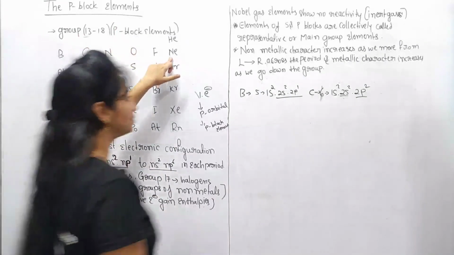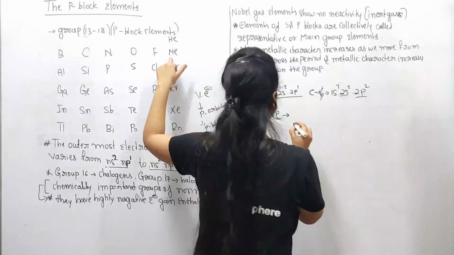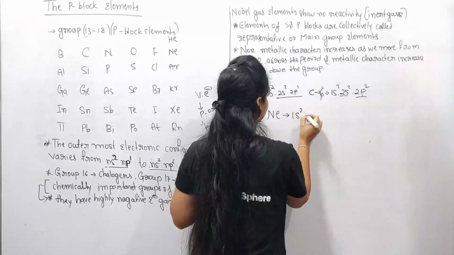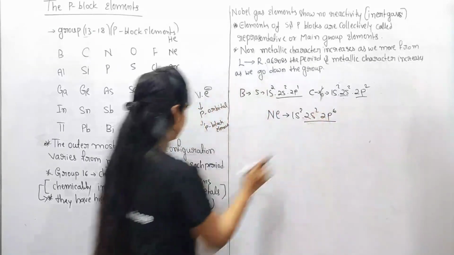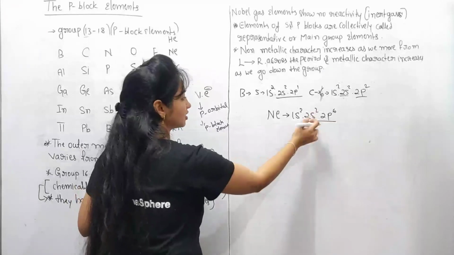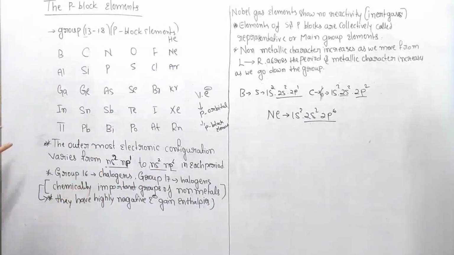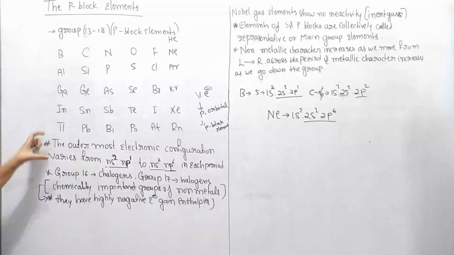Like this, up to neon the outermost configuration is 1s2, 2s2, 2p6, ns2 np6. So the outermost electronic configuration is arranged like this in the p block elements.